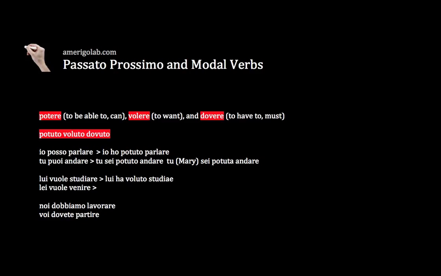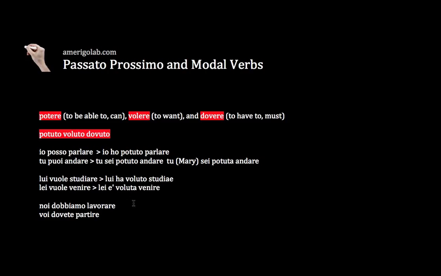Be careful now. Venire, you know, requires essere as an auxiliary verb. So we have lei. What is the form of essere for lei? It is è. Lei è, then voluta, since lei is feminine, lei è voluta venire.